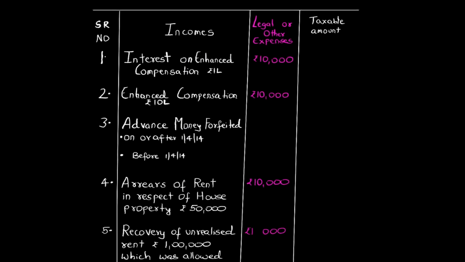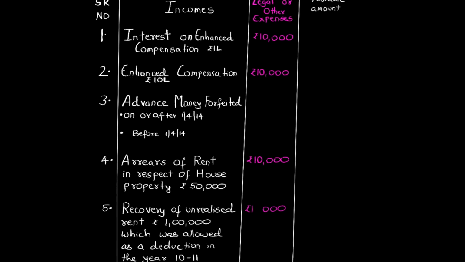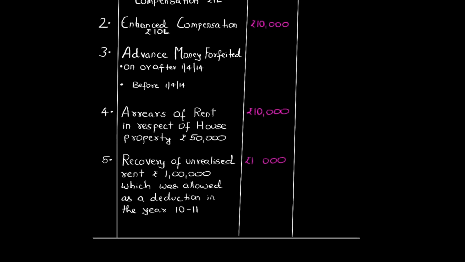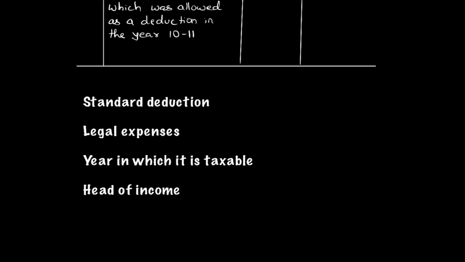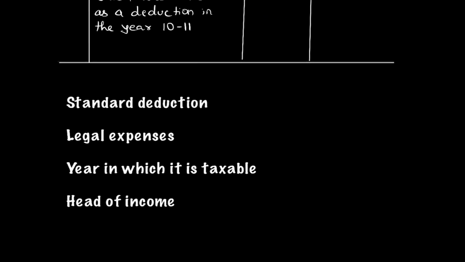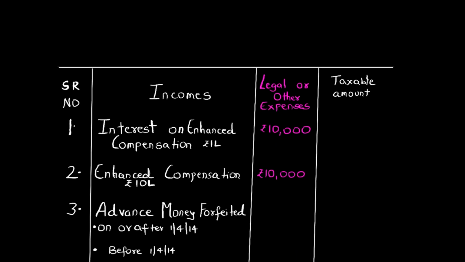So basically the 5 areas which I want to discuss with you are interest on enhanced compensation, advance money forfeited, arrears of rent and recovery of arrears of rent. Friends, in these 5 incomes, I will be discussing with you the standard deduction which is available for such incomes, the legal expenses, the year in which they are taxable, very important from the MCQ point of view, and the head of income. So basically these are the 4 points which I will be discussing in these incomes. So let us start, students.